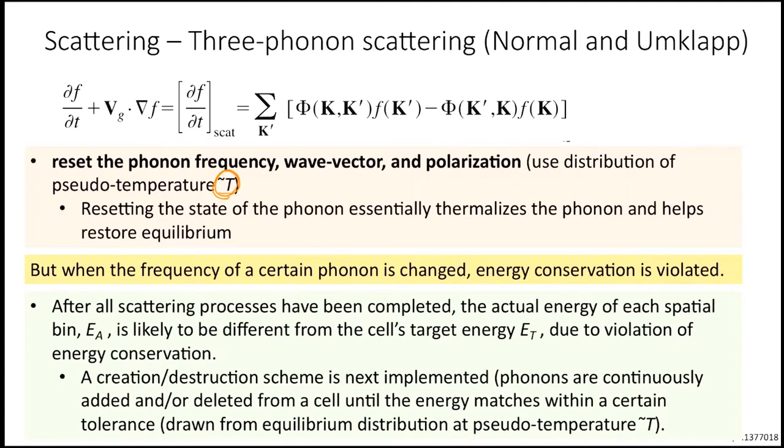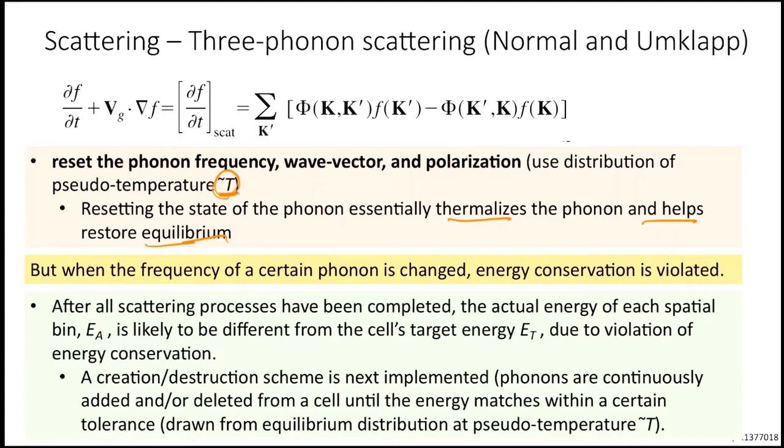Resetting essentially thermalizes the phonon and helps in restoring the equilibrium. That's what the scattering step was doing in the first place. So if we reset the phonon with respect to T tilde, we are creating a thermalization in the system.